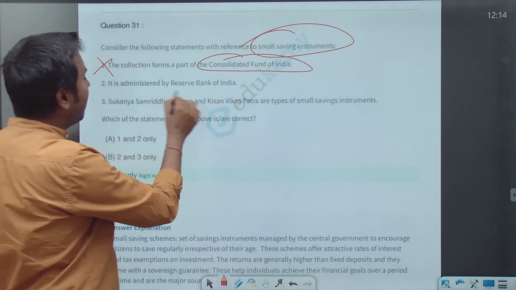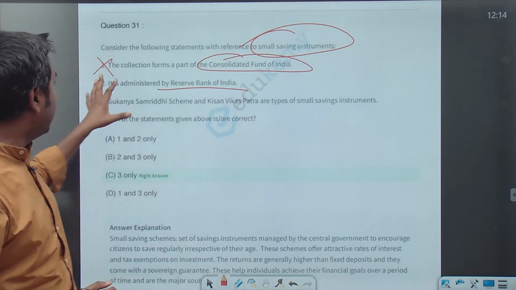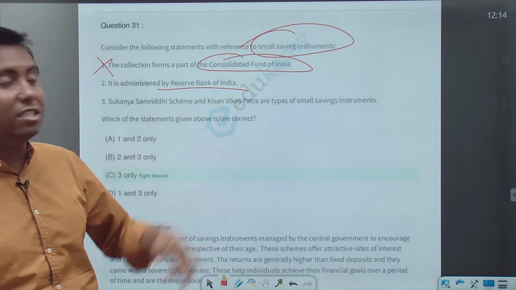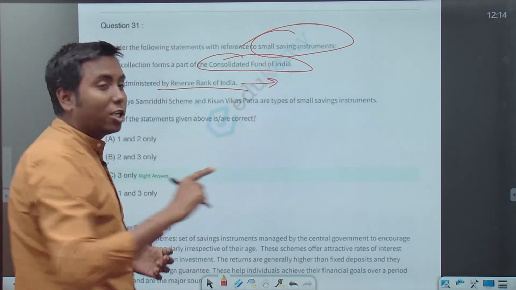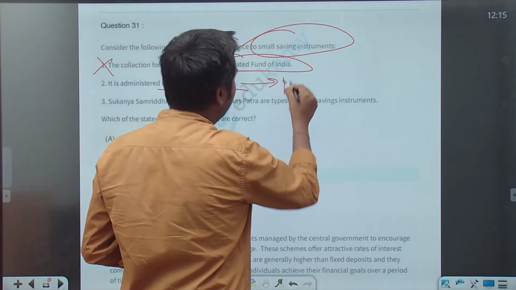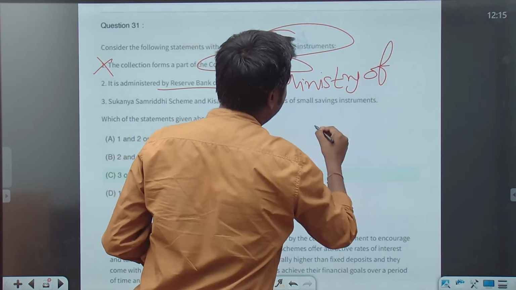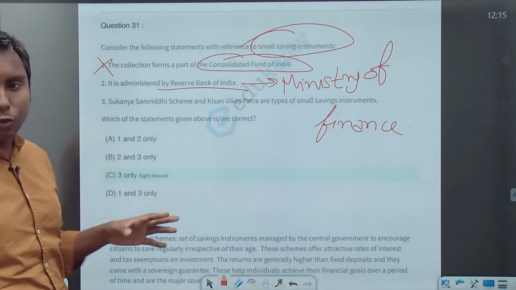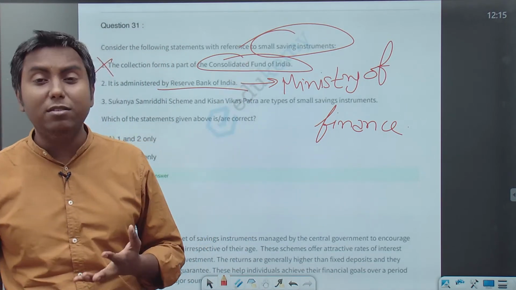It is administered by Reserve Bank of India. Second, what do you think about statement number 2? It is not administered by Reserve Bank of India. It is administered by Ministry of Finance. So this is another important fact related to small saving instruments. We have already asked questions related to small saving instruments.